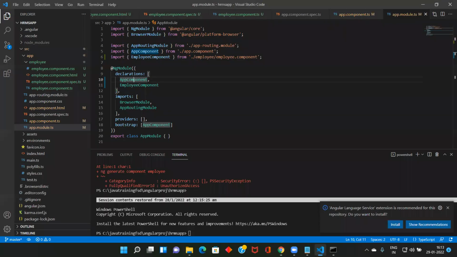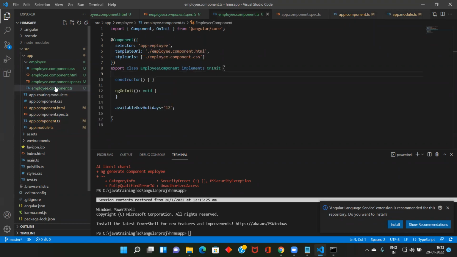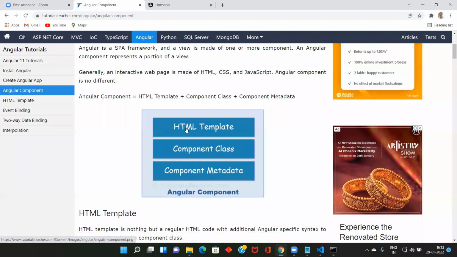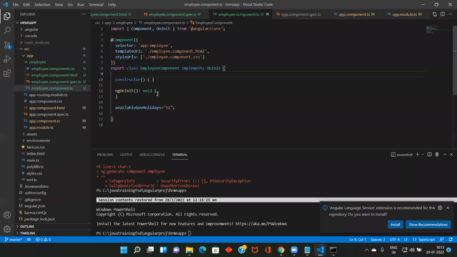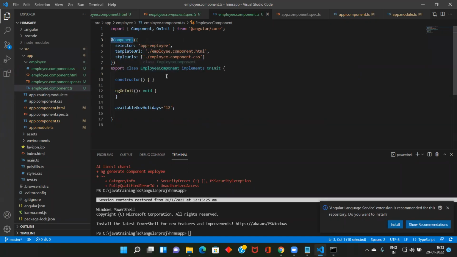Already we saw it here. Let me show. This is the component, right? App component. There is a component, employee.ts, the employee component. What is the explanation? HTML template, component class, and component metadata. See, these are all the metadata of the component. You are mentioning metadata, and you are specifying what HTML you are using, and the component class.